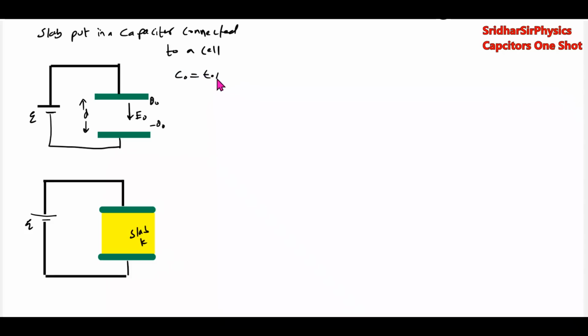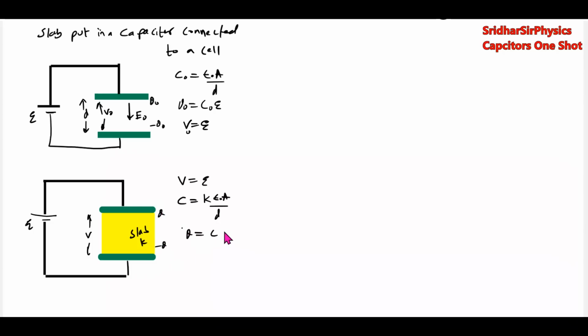Capacitance will be epsilon naught A by D, charge equal to C naught into E, and potential is E. Initial potential difference will be that of the cell. New potential difference will remain same. Capacitance will increase K times. Then the new charge Q should be equal to C into potential difference, K epsilon naught A by D into E. So charge will increase K times Q naught.